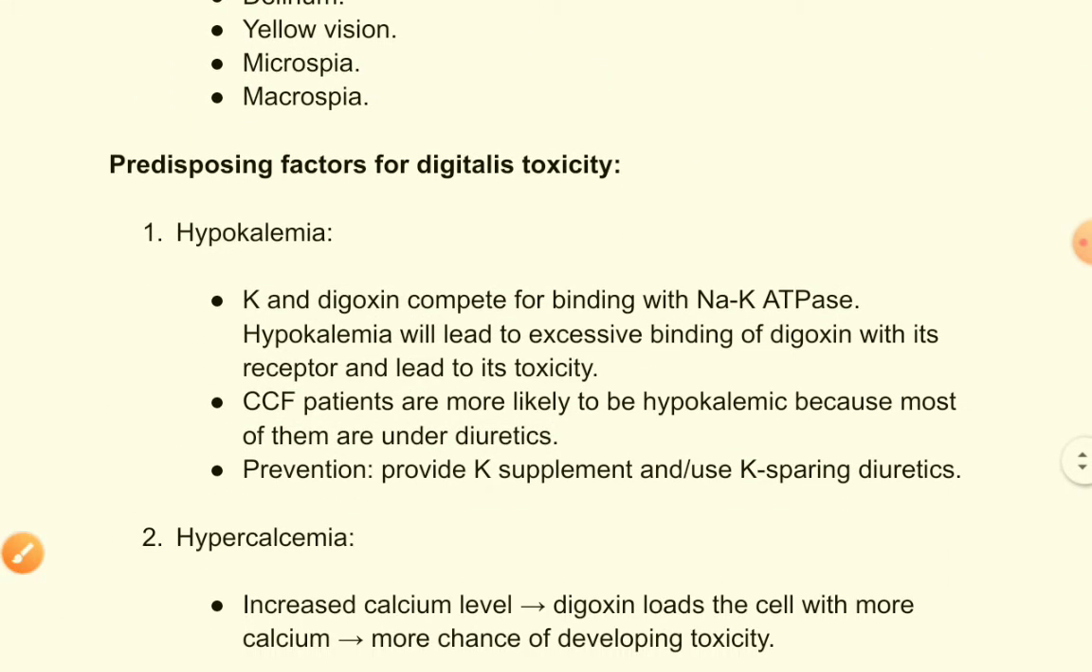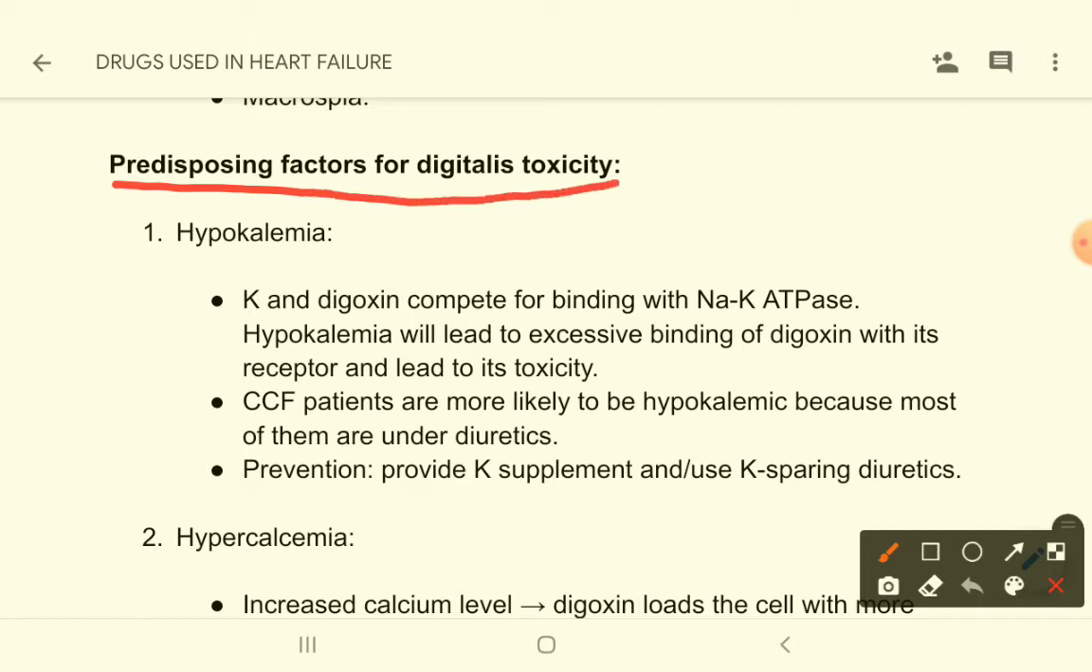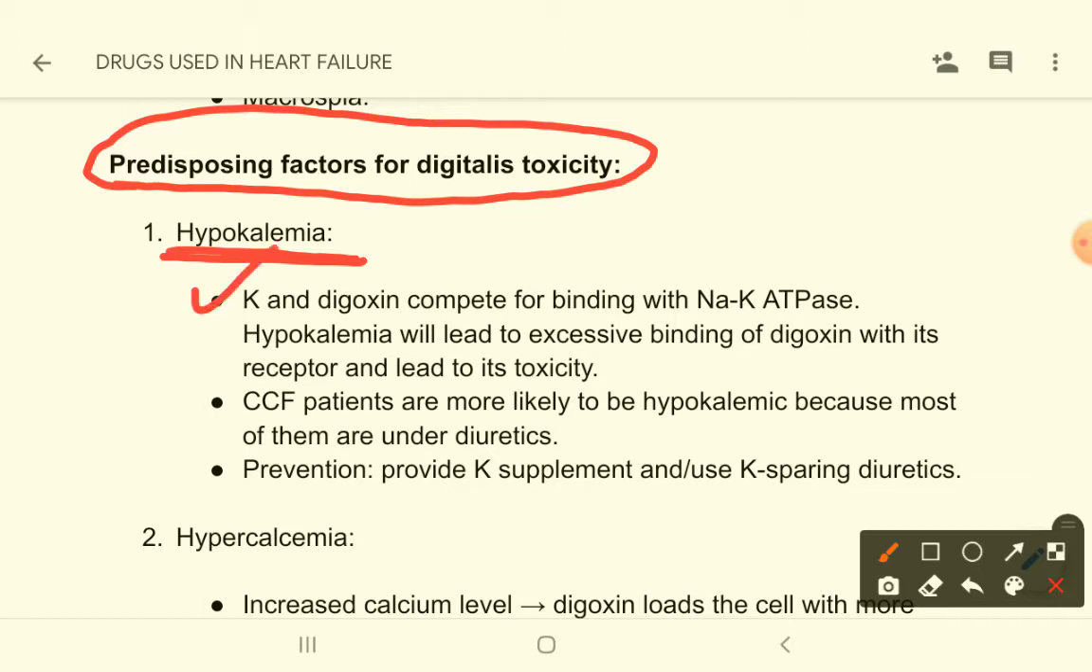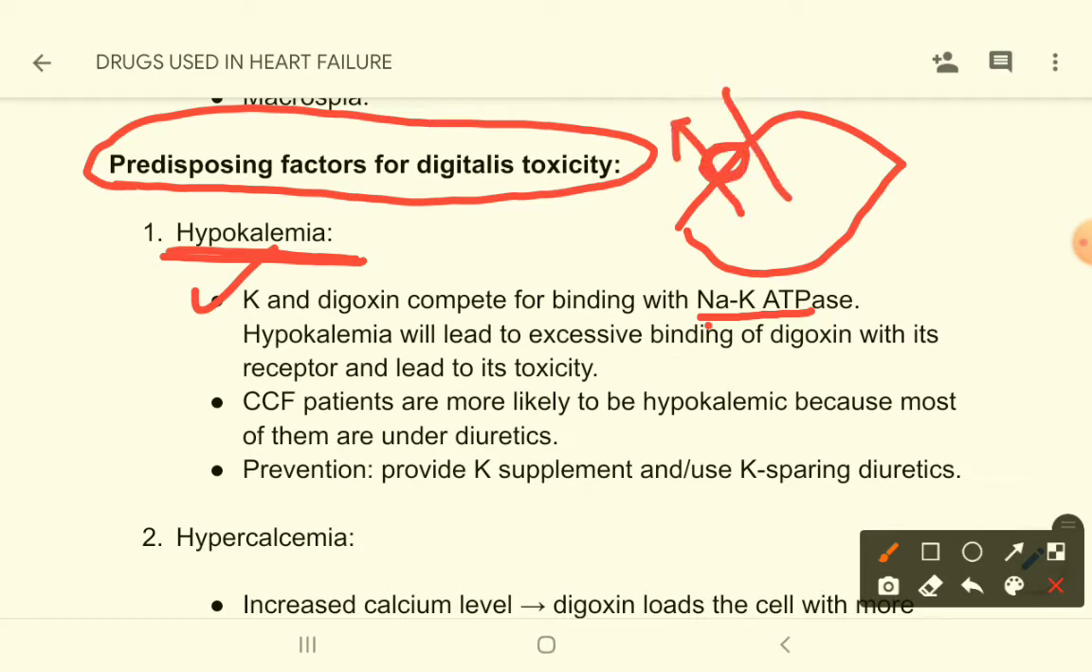Now let's look at the predisposing factors for digitalis toxicity. Hypokalemia. Why will hypokalemia lead to digitalis toxicity? Because potassium and digoxin compete for binding with sodium potassium ATPase. You can remember this transporter, sodium potassium ATPase. So digoxin competes with potassium for binding with this receptor. If there is hypokalemia, more digitalis or digoxin will bind, and that will lead to digoxin toxicity.